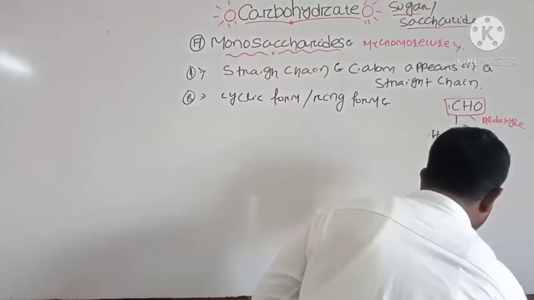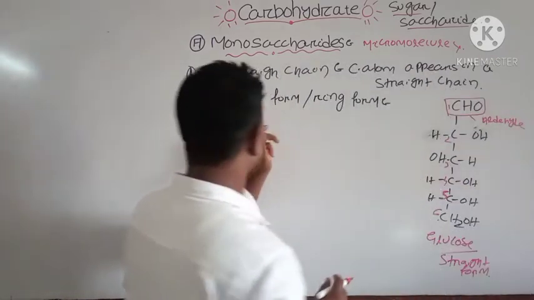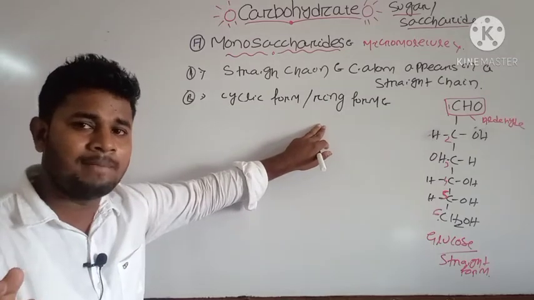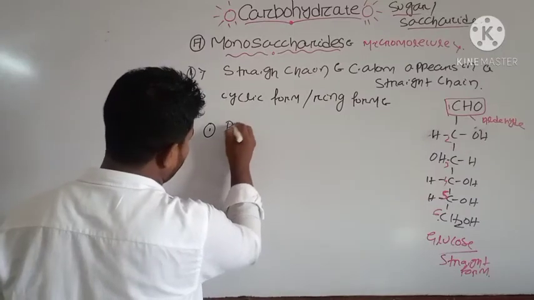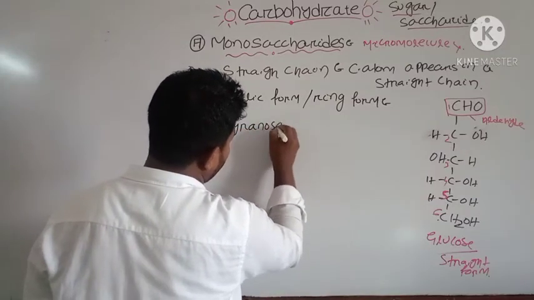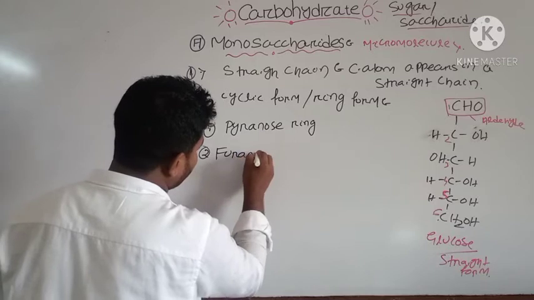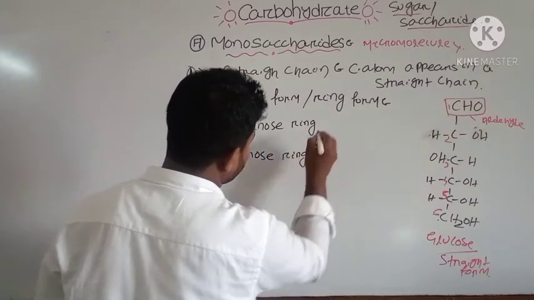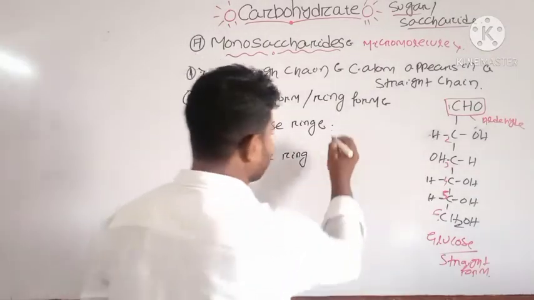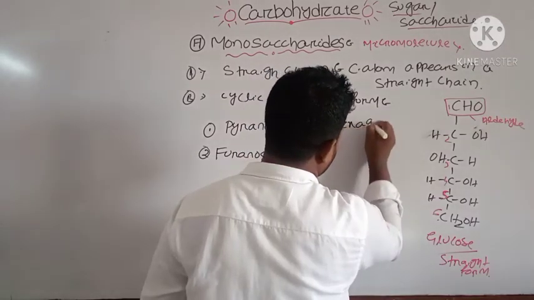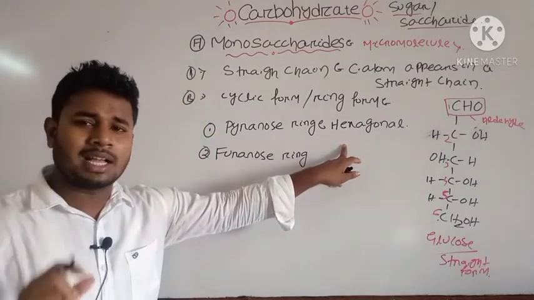And this is an example of the straight chain, or the straight form, of a monosaccharide. If you consider the cyclic form, it is different from the straight chain, and it is basically of two types. One is the pyranose ring, and the second is the furanose ring. If you consider the pyranose ring, it is considered a hexagonal structure, having 6 arms or 6 atoms.